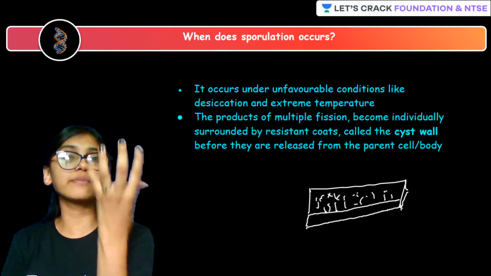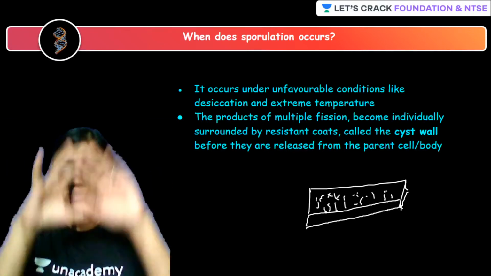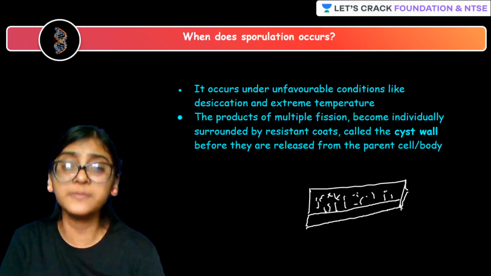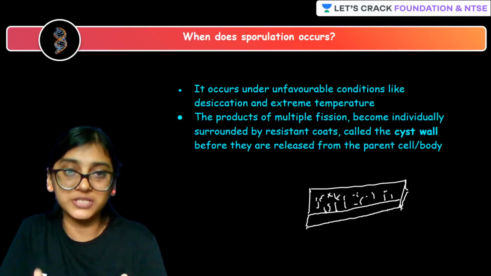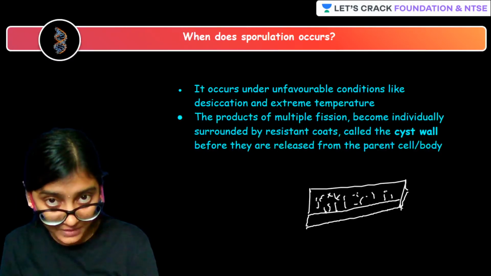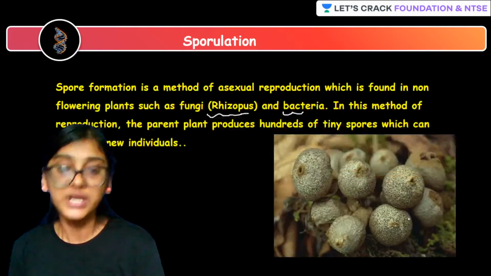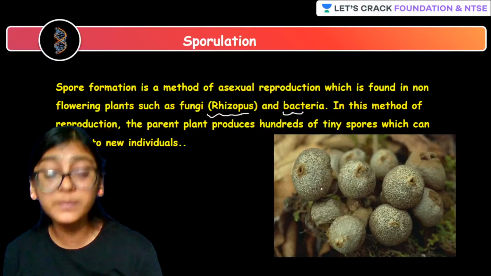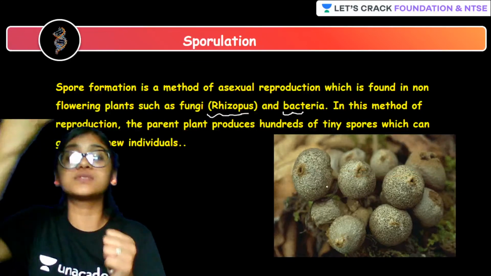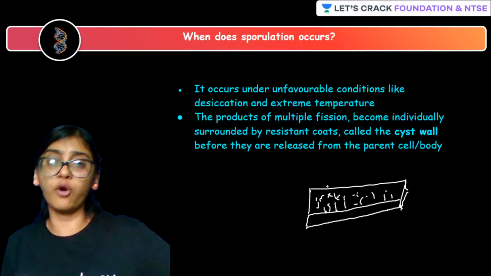Now students, fruiting body. What? Just close your eyes and think. Fruit, you know how it will be, right? Inside the fruit, what do you get to see? Seeds. So just imagine the fruiting body is a fruit-like structure inside which you get to see a seed-like structure, that is spores. Seeds and spores are different, but you can give the comparison in this way. This fruit-like structure is the fruiting body, which when pressed, spores rush out. So spores come out through the fruiting body, right?